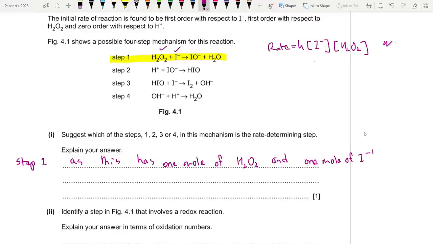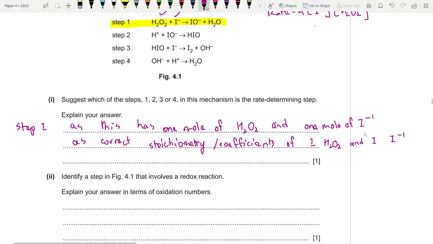Or you could just say that it has correct stoichiometry, or the number of moles of each reactant are consistent with the rate equation. Step 1, as it has correct stoichiometry or coefficients of 1 H2O2 and 1 I-.